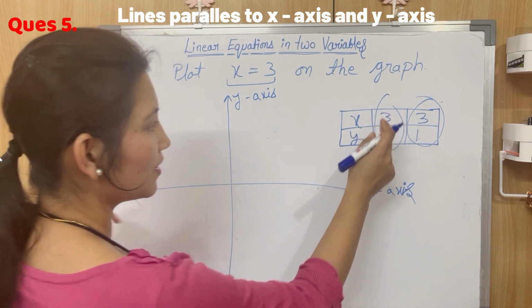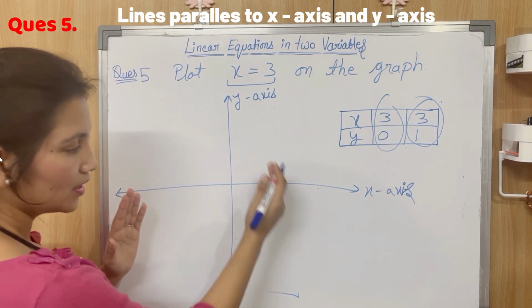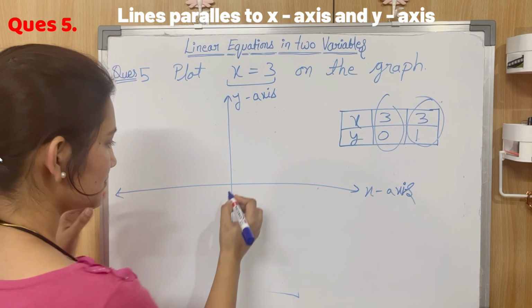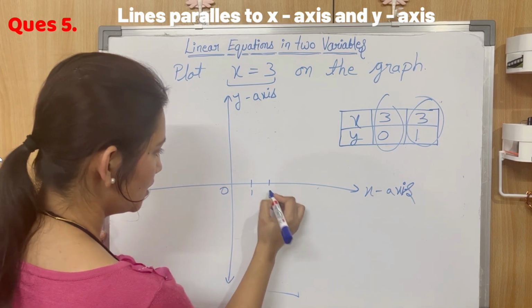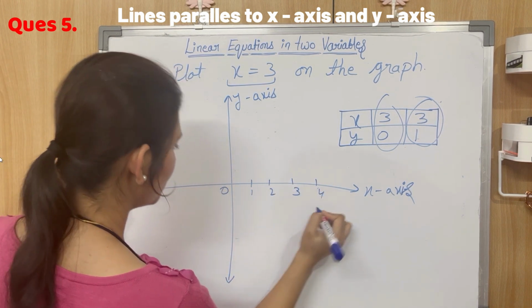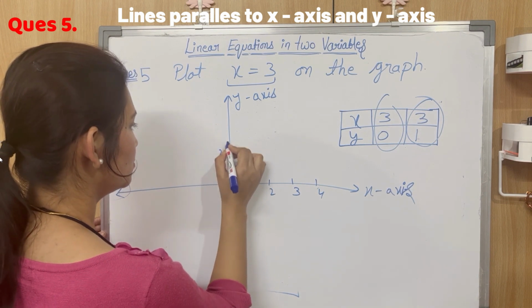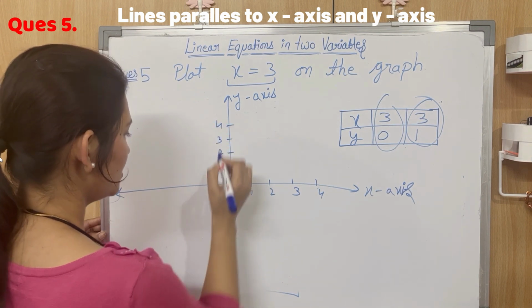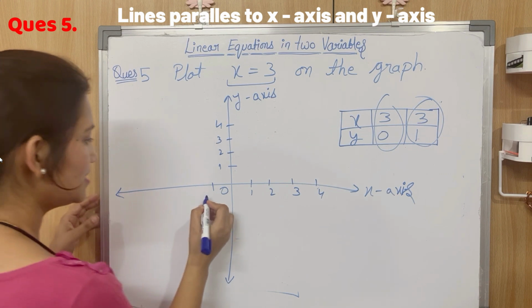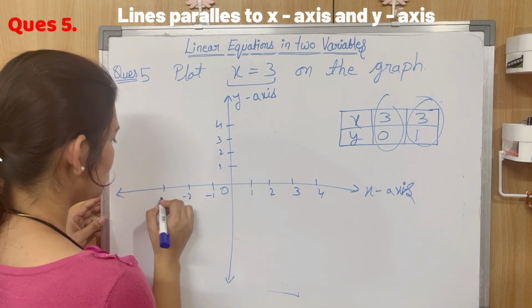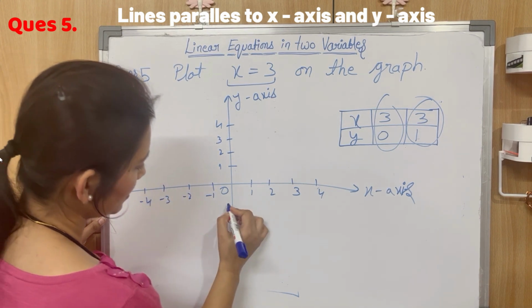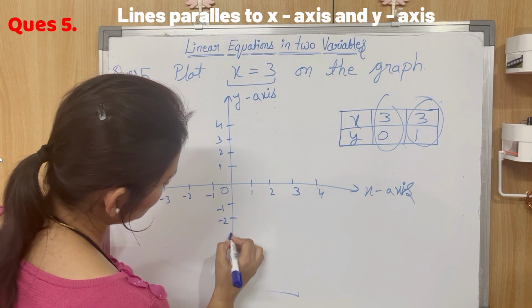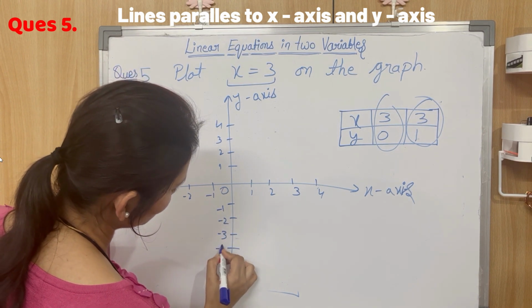Now the first point is (3, 0). So I need to mark a scale. Let's say this is 1, 2, 3, 4, again 1, 2, 3, 4, and here minus 1, minus 2, minus 3, minus 4, and minus 1, minus 2, minus 3, and minus 4, right?